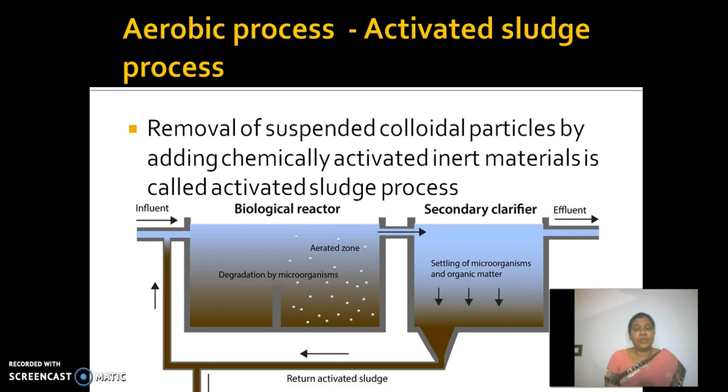Here we follow the methodology called the activated sludge process. What happens here is that the suspended colloidal particles are removed by adding chemically activated inert materials, which is called the activated sludge process. For example, the effluents from industries or kitchen waste, or influent from the primary water treatment, are taken to the biological reactor, which consists of microorganisms and is completely aerated.